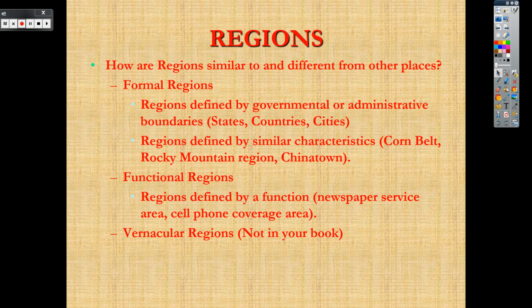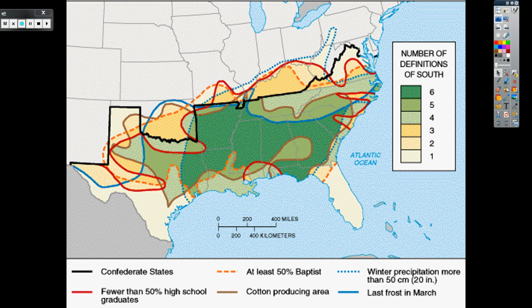Vernacular region, not in your book, but that's typically going to be the way we speak. Up north, you have different dialects, different vernacular than in the South. It's also going to be perceptions, the Middle East, right? Your perception is you have preconceived notions, you have stereotypes. The bubble, that can be some kind of vernacular region as well.